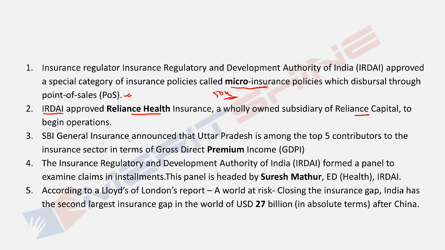SBI General Insurance announced Uttar Pradesh to be among the top 5 contributors to the insurance sector in terms of gross direct premium income. Okay, so GDPI, it's all insurance related terms. You see this slide heavily deals with insurance. The Insurance Regulatory and Development Authority again formed a panel to examine claims in installments. Okay, this panel was headed by Suresh Mathur. We know all the panels are important. Just remember who it was headed by.